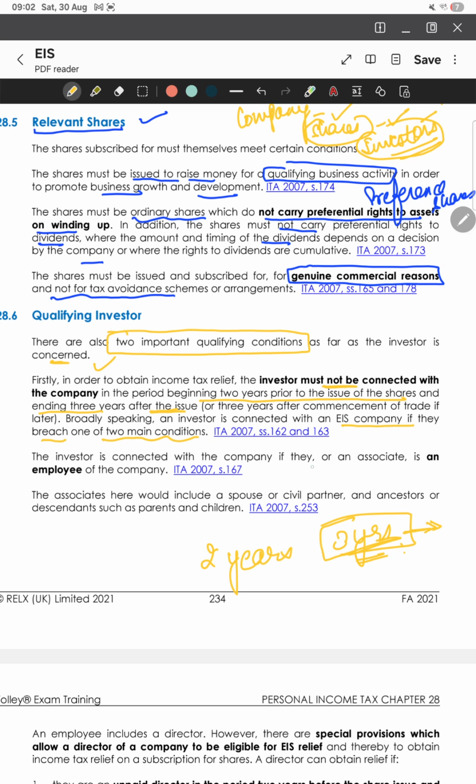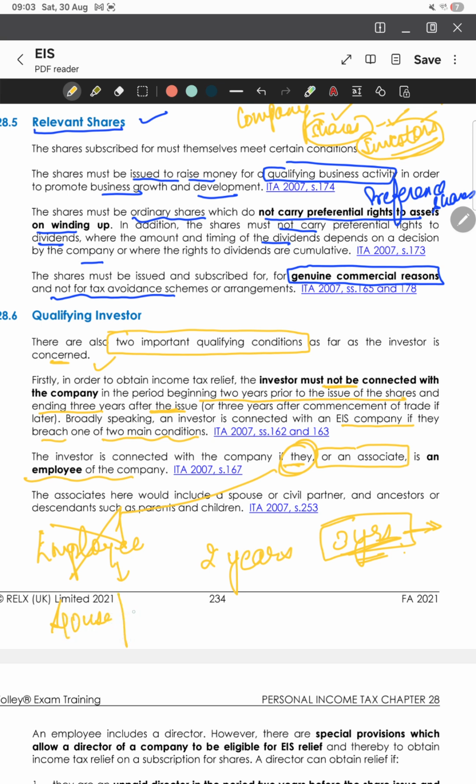The investor is connected with the company if they or an associate is an employee of the company. First of all, the investor should not be an employee of the company. And the employees may come up with another solution, that if I can't invest, then my associates can invest.